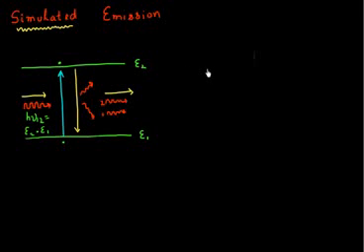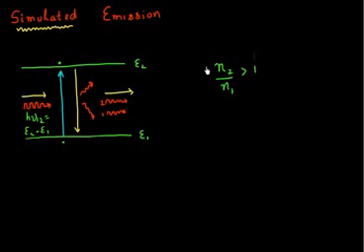For stimulated emission to flourish, or to dominate over absorption and spontaneous emission, the condition we derived was that the number of electrons in my higher energy state, E2, must be greater than the number of electrons in my lower energy state, N1. So N2 by N1 should be greater than 1.